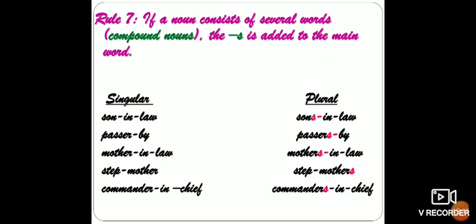Commander-in-chief. So it will become commanders-in-chief. Is it clear? You can take other examples also. Father-in-law will become fathers-in-law. Then you have maid-servant. It will become maid-servants. Clear?